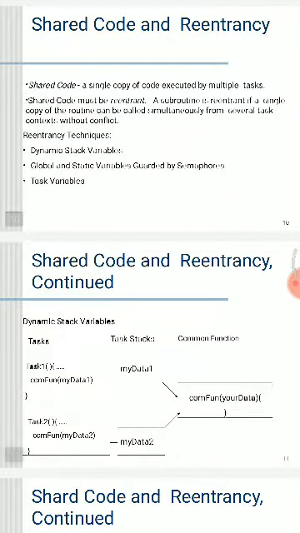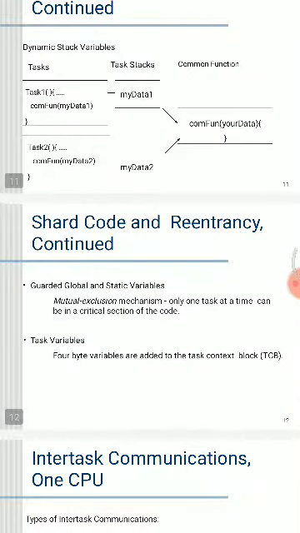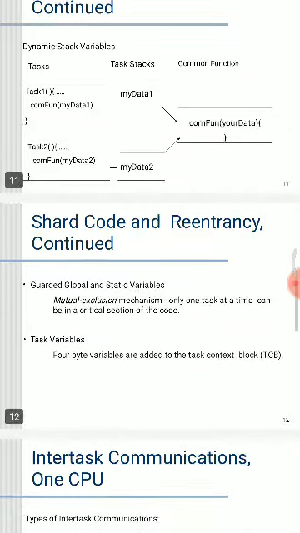Consider task 1 and task 2 that both access my data 1 and my data 2; they will access common resources. To solve this problem we can use guarded global and static variables and task variables. With mutual exclusion mechanisms, only one task at a time can be in the critical section of the code. Task variables are 4-byte variables added to the task context block.